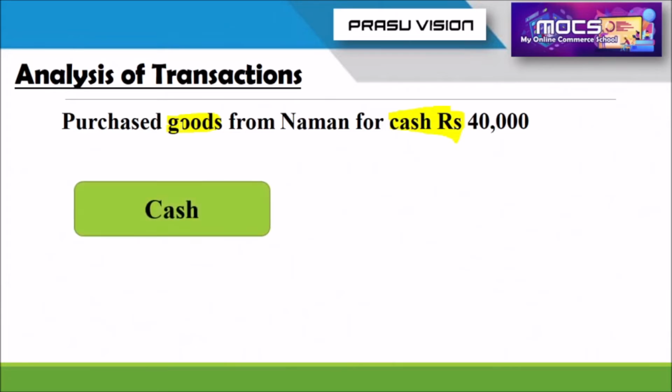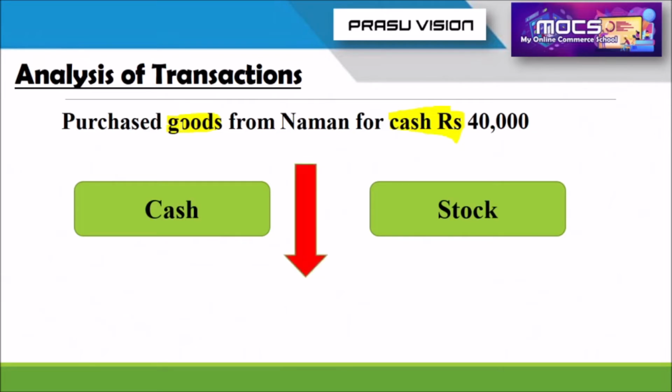Please find out the two aspects. One is cash, another one is stock. Cash of the firm is decreasing and stock of the firm is increasing. Goods purchased means materials are coming to the organization and cash is decreasing from the organization. So cash decreases, stock, the goods, increases. Please remember, identify what is happening to the organization due to this transaction.